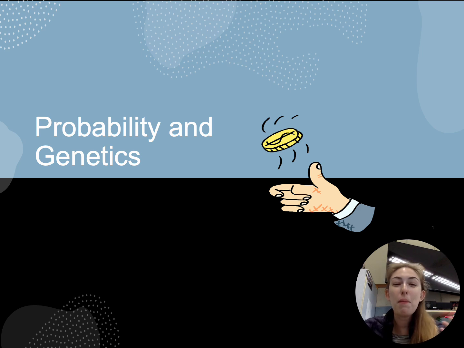All right, so we talked about the basics of genetics and those big vocabulary words as well as Gregor Mendel. Now we're going to be talking about probability and genetics. Please understand, math does directly tie into this. It's going to be pretty easy, simple math. Don't freak out too much. Once you get it, you get it. But we're going to do a lot of practice stuff to make sure that you get it.